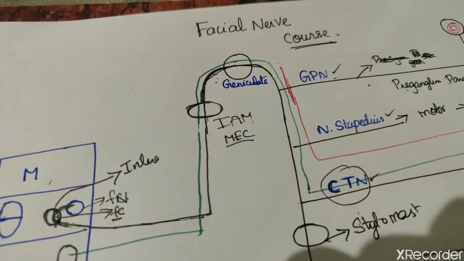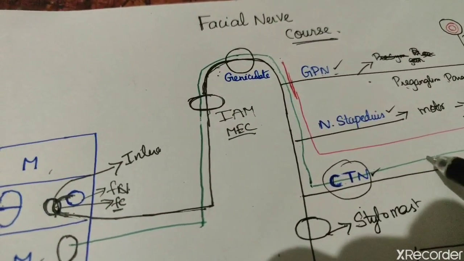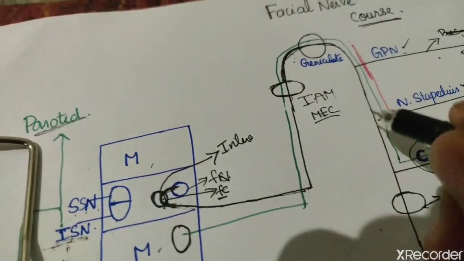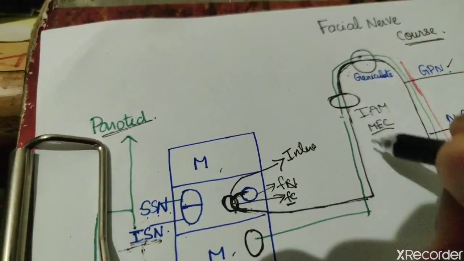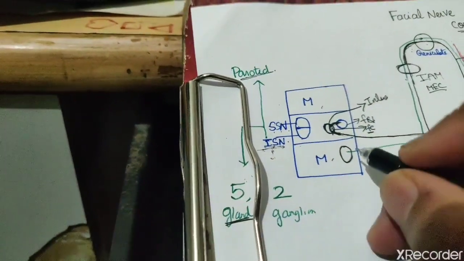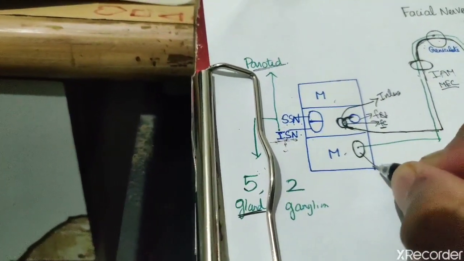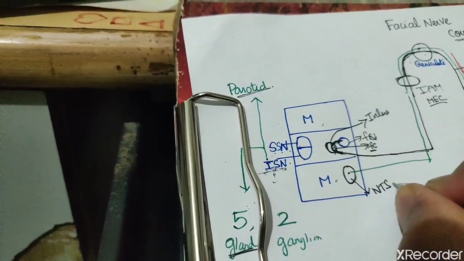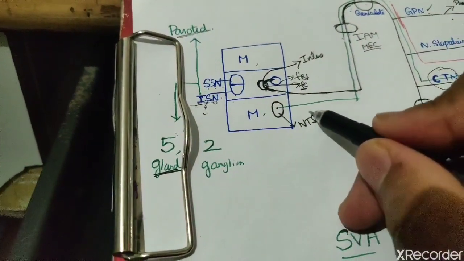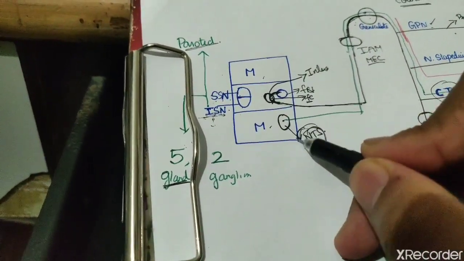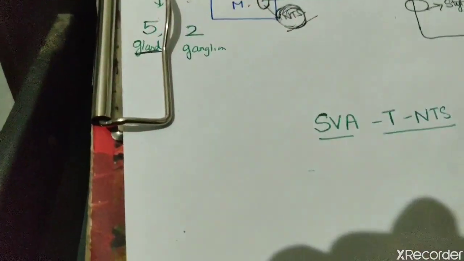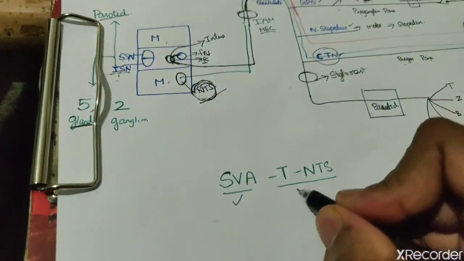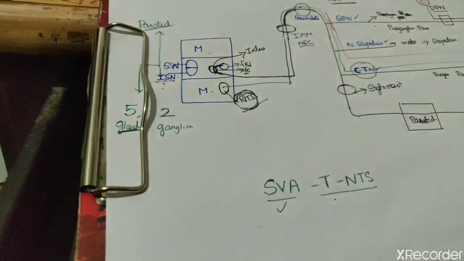So the taste sensation passes via the same pathway. It passes through the geniculate ganglion, through the internal acoustic meatus, and relays in the NTS, the nucleus tractus solitarius. There is a mnemonic: SVA, SWAT NTS.